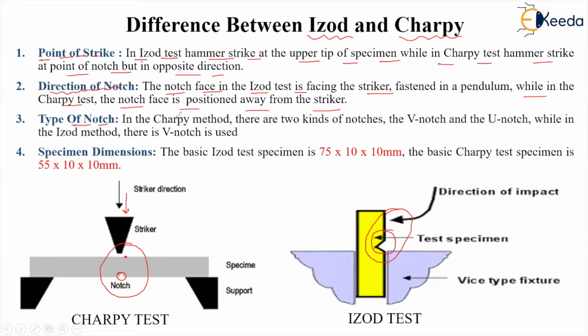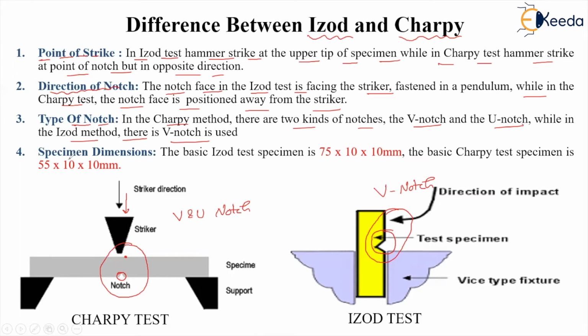Type of notch is another point of difference. In the Charpy test, two kinds of notches are used: V notch and U notch. In the Charpy test, we can use V notch and U notch, while in the Izod test we generally use the V notch. So here we use the V notch, right? And in the Charpy test we can use V and U notch.